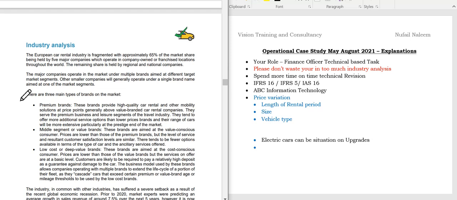Study the content as much as possible, go through the past papers, because when you go through the past papers you will understand the process, how the examiner is guiding you all. Okay, so students, the industry analysis.